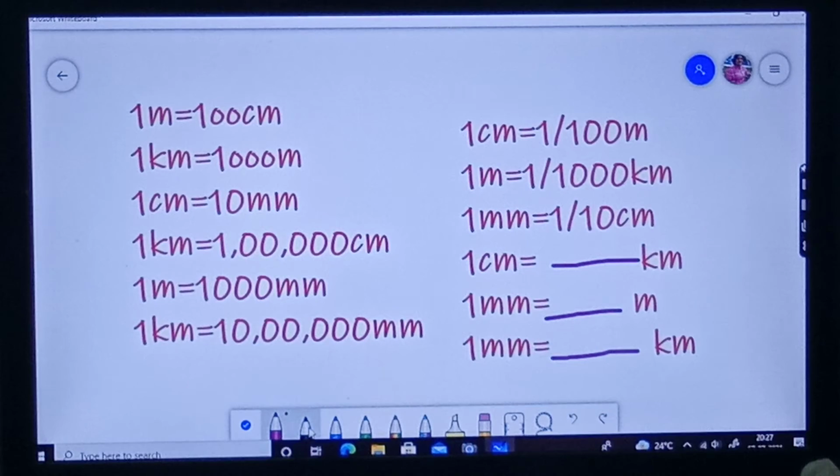Okay. Next. So this is the table. This is the main one. The inverse you can just make out by making this. Okay. You can take a screenshot or you can pause the video and write. Let us go next.